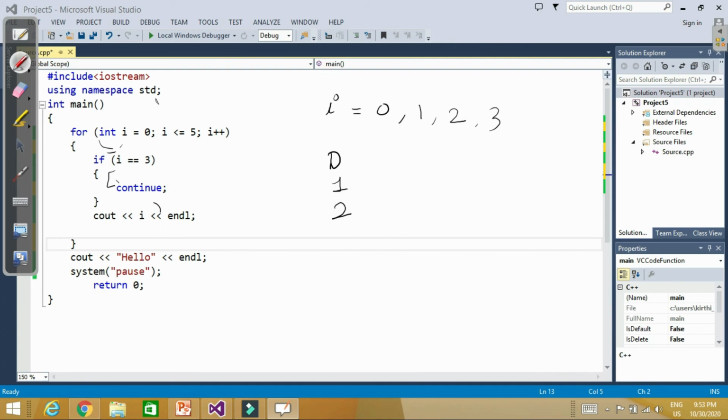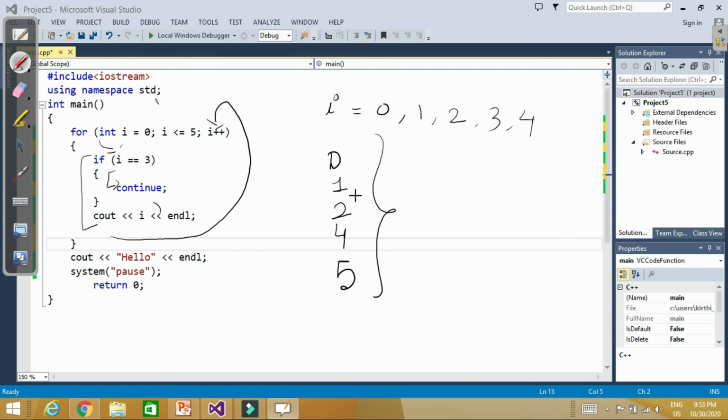Here we write continue, so it will escape the rest of this particular iteration of the loop and continue with the next iteration. So now i becomes 4, the loop continues for 4, continues for 5, and then it exits. So the output will be 0, 1, 2, 4, 5 and hello. This is the basic difference between break and continue: break gives us an exit from the loop, and continue gives us a skip of the particular iteration.